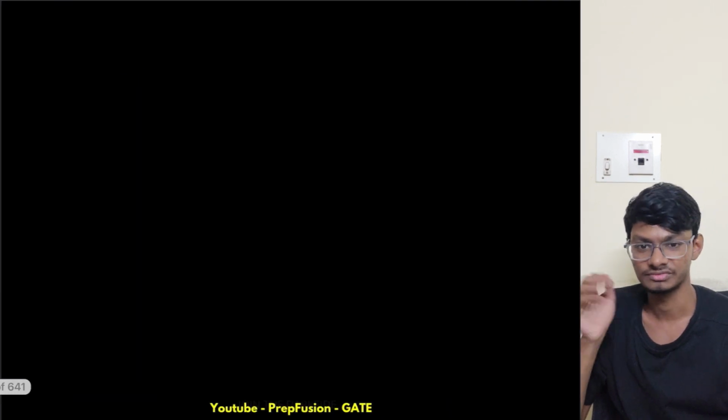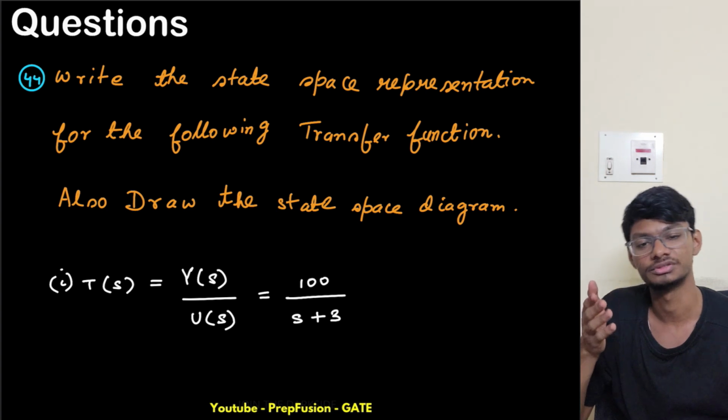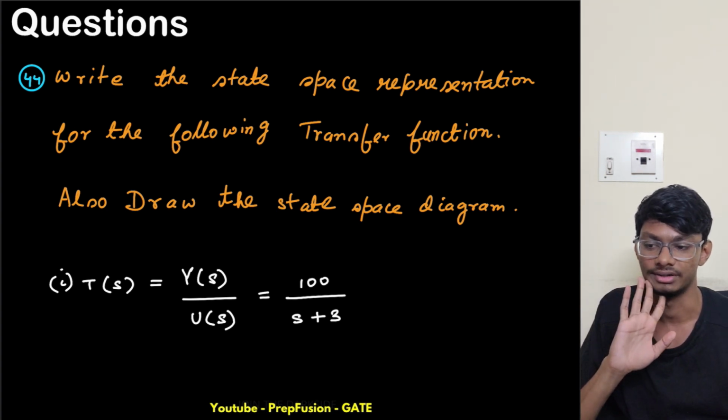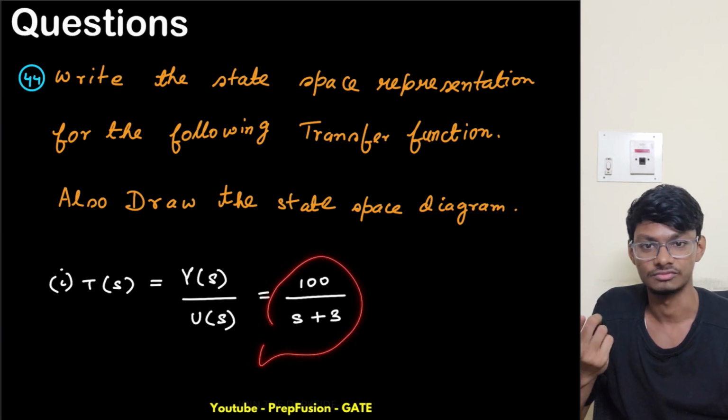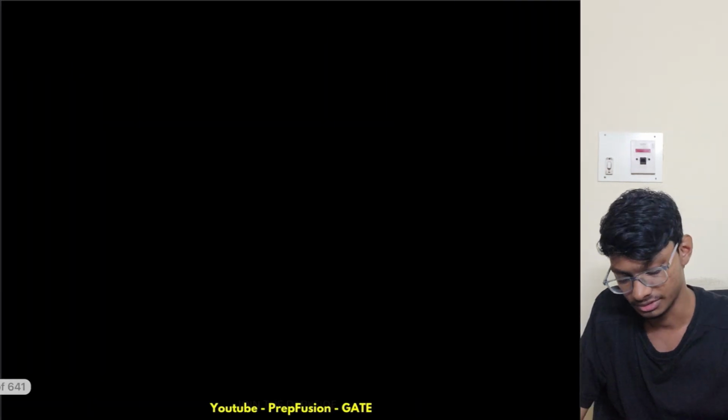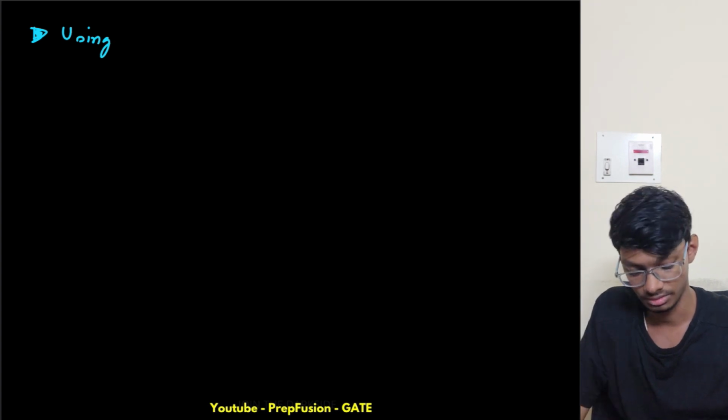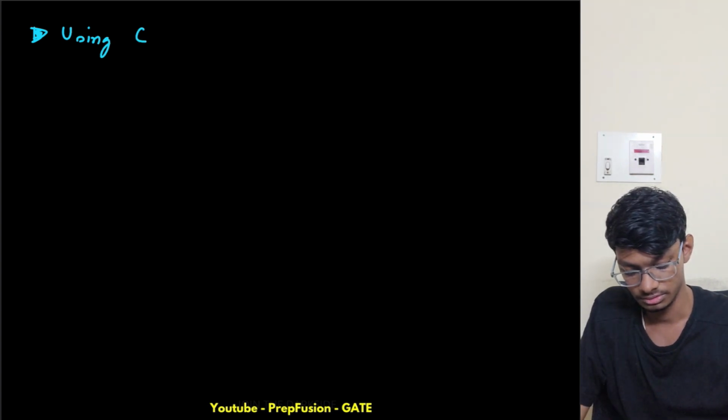CCF form is very easy. You could have done the parallel decomposition or diagonal form also, but I will do the CCF form only. Diagonal form is nothing, just a first order. So using CCF form, what is CCF form? It is controllable canonical form.